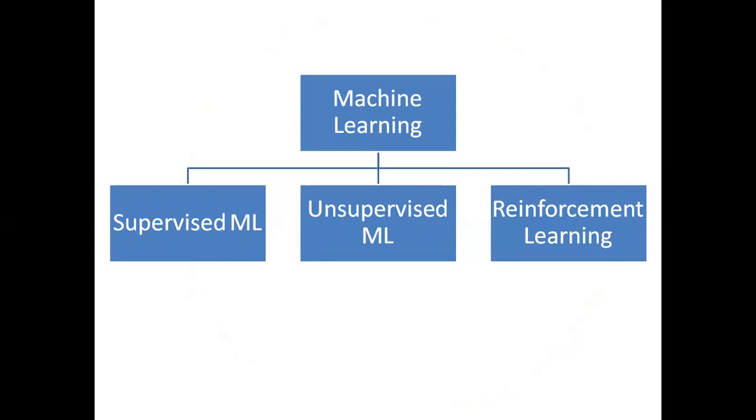So in experience, I can have the qualifications that a person has, the total years of industry experience a person has. And based on these inputs, I'm going to predict the salary of a person. So in this kind of data set, I know that the salary is going to be my output. So this kind of data set is known as a labeled data set and is processed using supervised machine learning techniques.